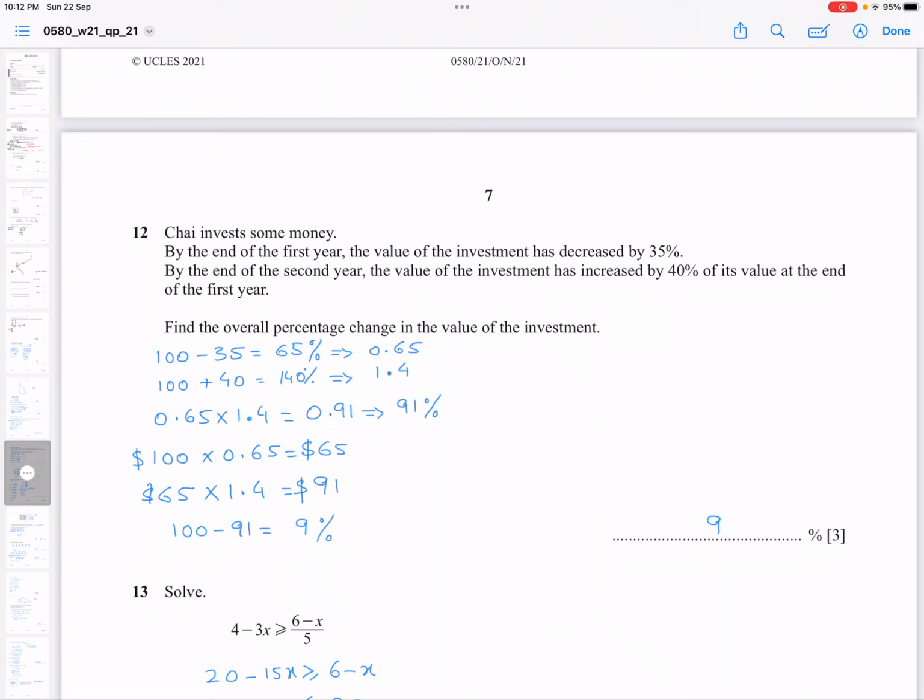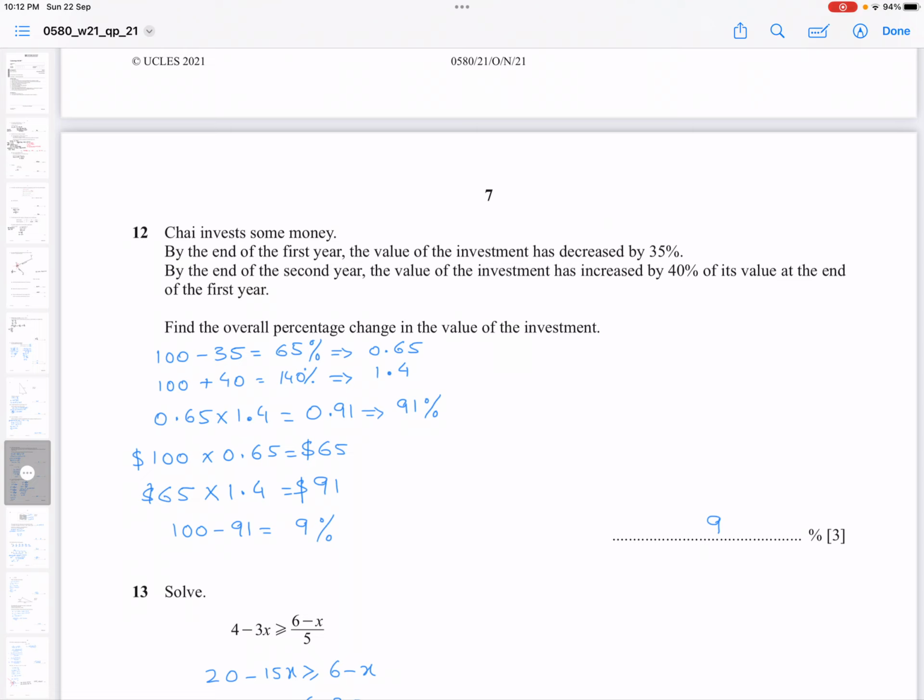By the end of the second year, the investment increased by 40%, so you add 40 to 100, you get 140%, which in decimal value is 1.4. So you multiply 0.65 by 1.4 to get 0.91, which is 91%. For example, $100 times 0.65 is $65, and $65 multiplied by 1.4 gives 91.